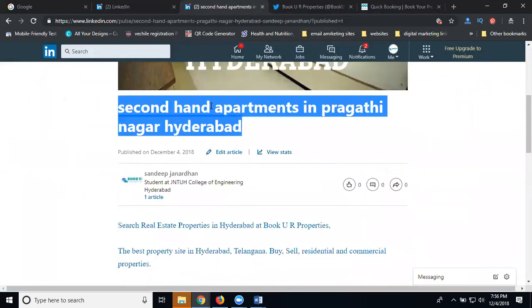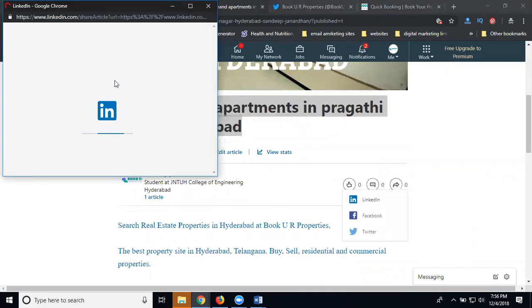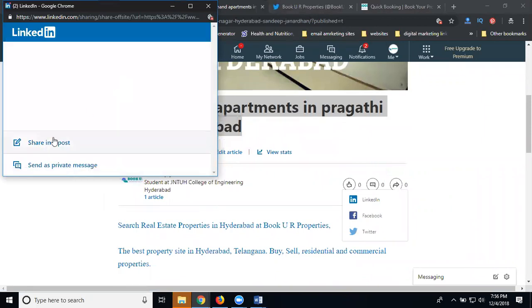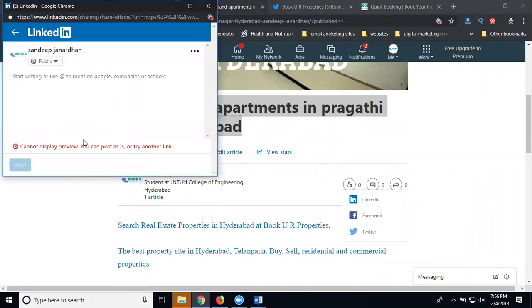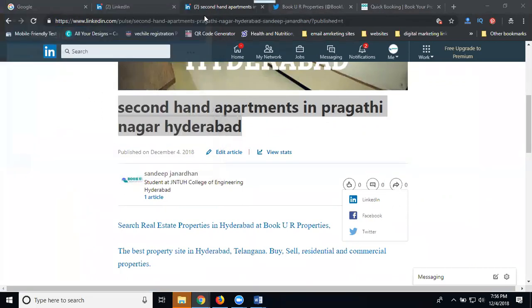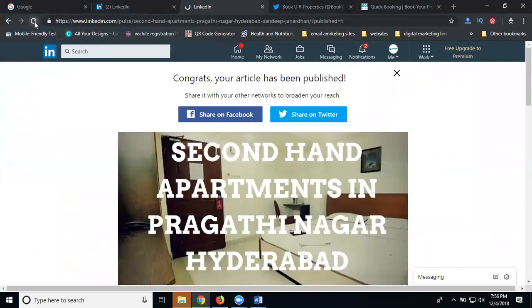Just copy, share, LinkedIn. The article is not fetching perfectly. So share your post. You can't display a preview. You can't post, try another link. So it is facing a problem. Just refresh.